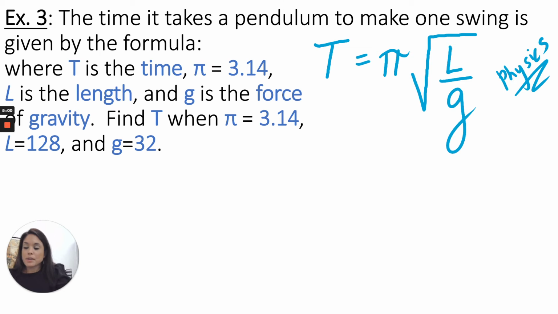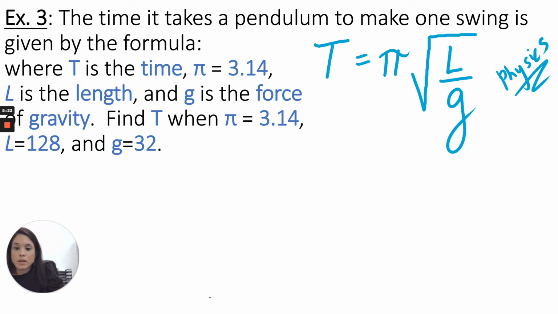Example 3. This is an example used in physics, or a formula that you will find in physics. The time it takes a pendulum to make one swing is given in the formula T equals pi times the square root of length divided by gravity.